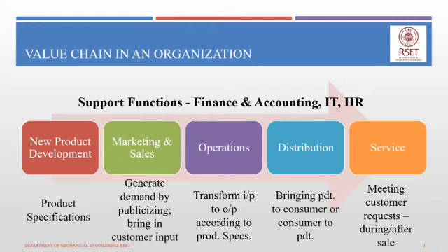At each function level, generally value is being added to the product or service. So there exists what is called a value chain in an organization, which is nothing but a sequence of processes or functions which add value to the product or service that is delivered to the customers.